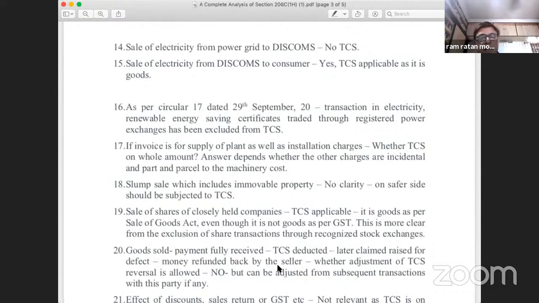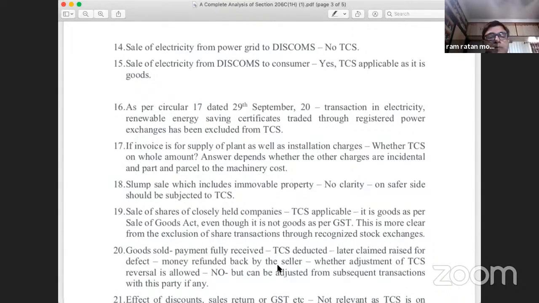But until a clarification comes from the department, I am of the view that TCS is applicable even on sale of shares of closely held companies. Why am I not saying widely held companies? Because widely held companies' transactions are mostly undertaken over the recognized stock exchange. But even in case of widely held companies, if there are off-market transactions, TCS under Section 206C(1H) will be applicable.